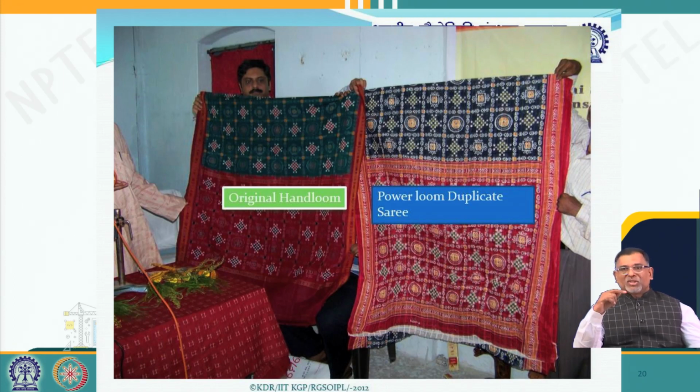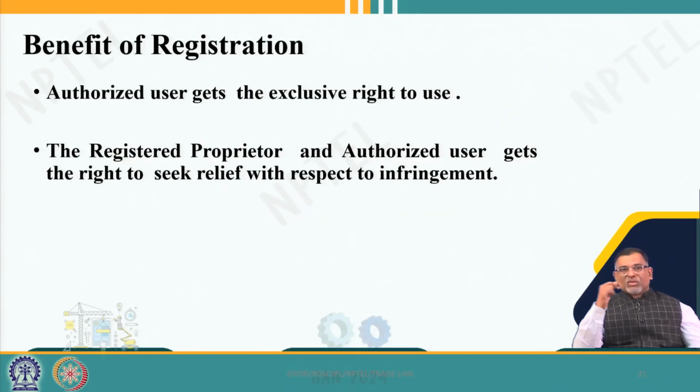They can take civil action as well as criminal action under the Geographical Indications Act. So the benefit ultimately goes to the producers and the customers, the users. This is the benefit of registration.